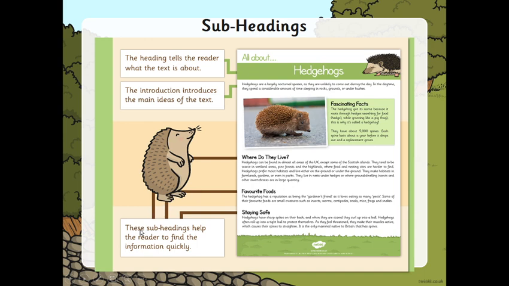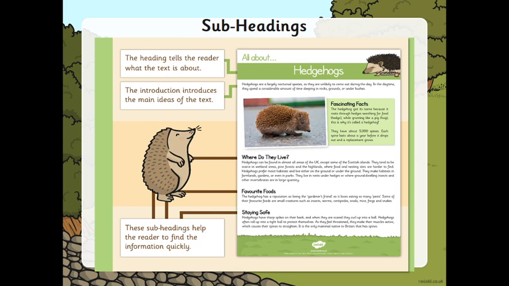If I go further down, here the subheadings help the reader to find the information quickly. So I can see there are three examples of subheadings. The subheading tells me information, and then underneath the subheading is a paragraph in each of these examples.